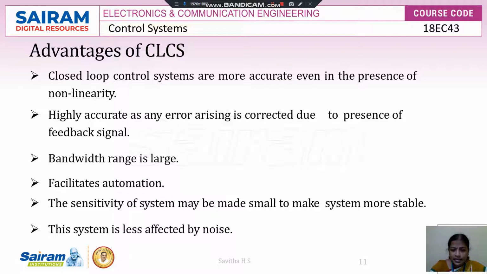That means if any error signal arises, then using the feedback path the error will be corrected in the closed loop control system, but it is not possible in open loop control system. And here the bandwidth is large and it facilitates automation. Sensitivity of the system may be made small to make the system more stable. This system is less affected by noise, because of the feedback path.